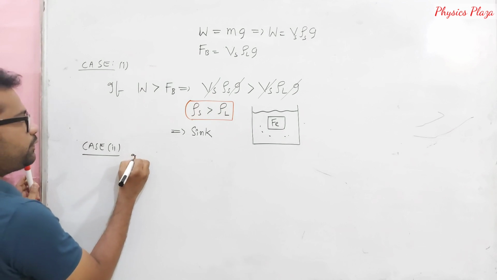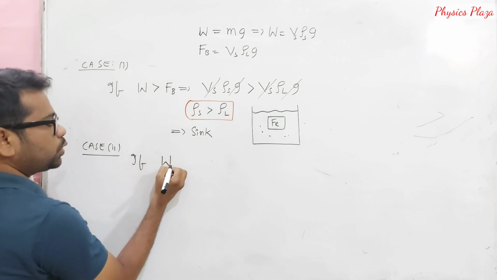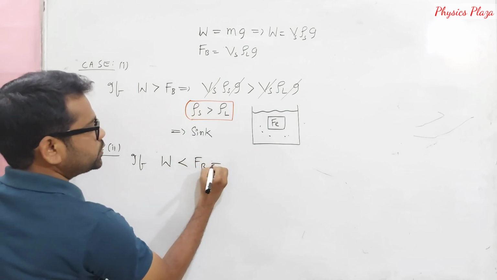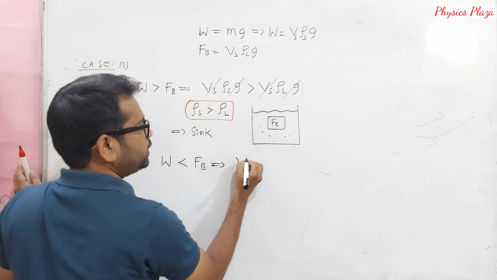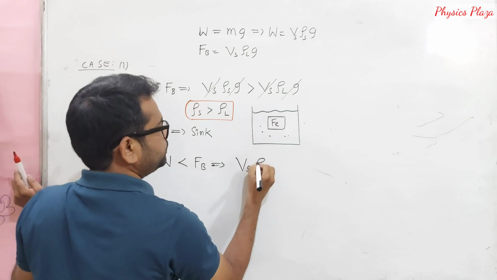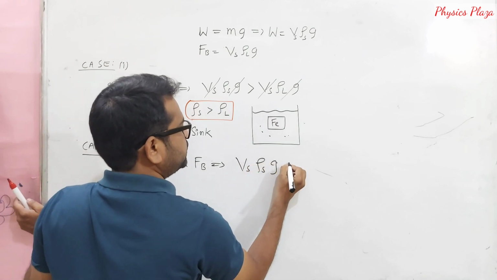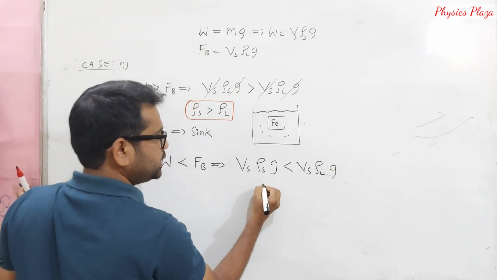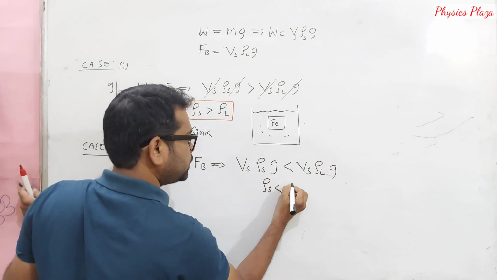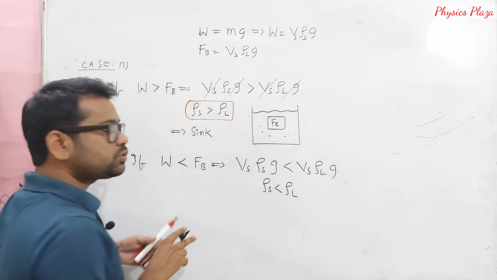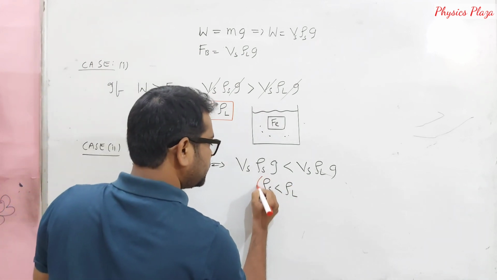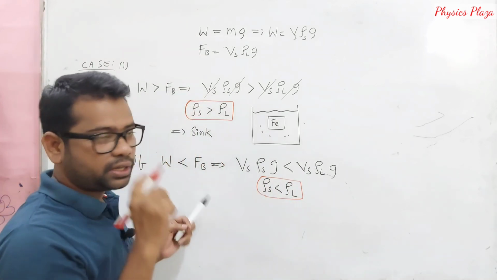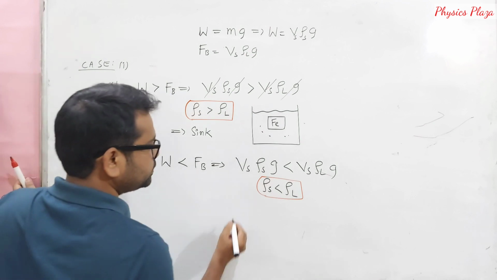Now children, let us do case 2. If the weight of the solid is less than the buoyant force, similarly let us do the same way. Vs rho s G is less than Vs rho L G. So this can be seen as rho s is less than rho L, which means what?